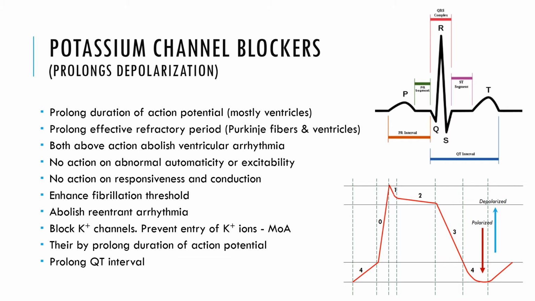And in this way, they prolong the duration of action potential, mainly in the ventricles. So the action potential duration is prolonged, along with prolongation of the effective refractory period in the Purkinje fibers and ventricles. Combined together, the prolongation of action potential and of the effective refractory period make the heart work slowly, and the duration between two events is enhanced. This is the action due to potassium channel blocking.